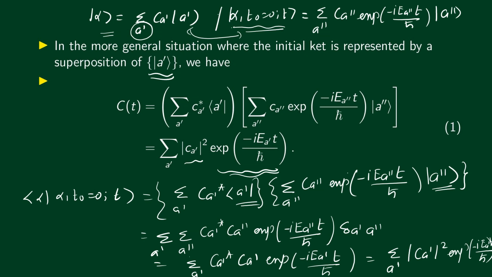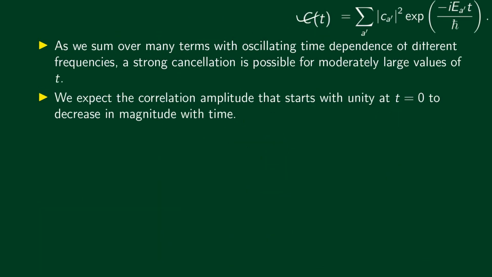So this is the correlation amplitude in the case where the initial ket is a superposition of energy eigenkets. This expression is a sum over many terms, and each of these terms has an oscillating time dependence. Each term has an oscillatory behavior, but the frequency of oscillation is different for each term.